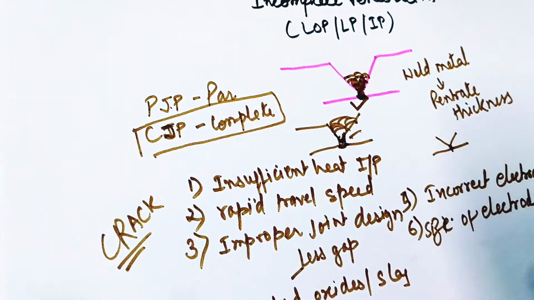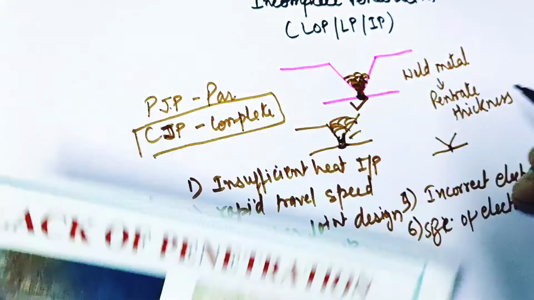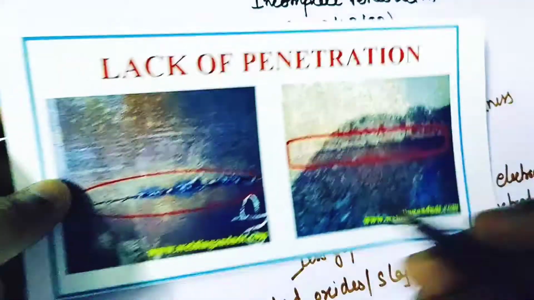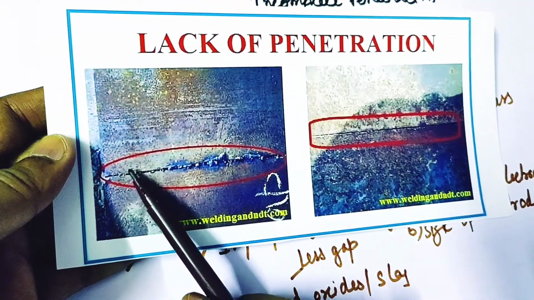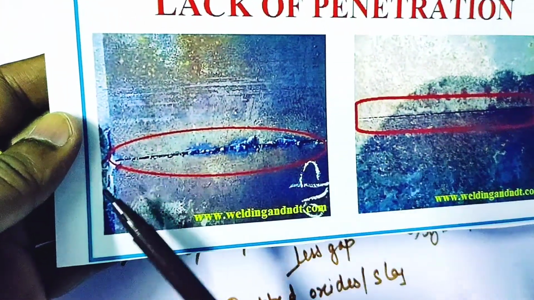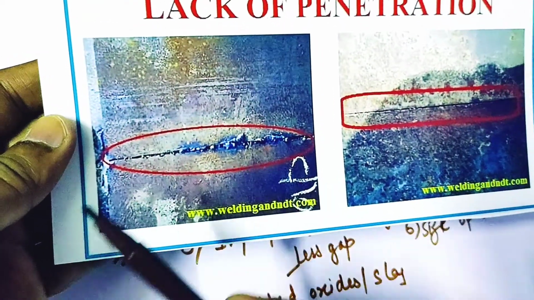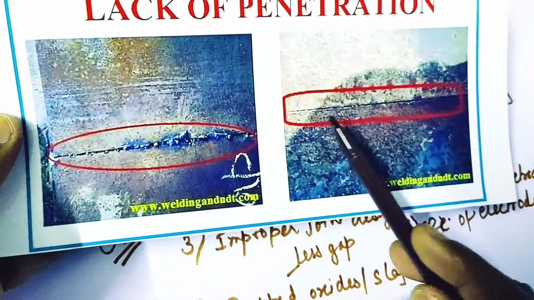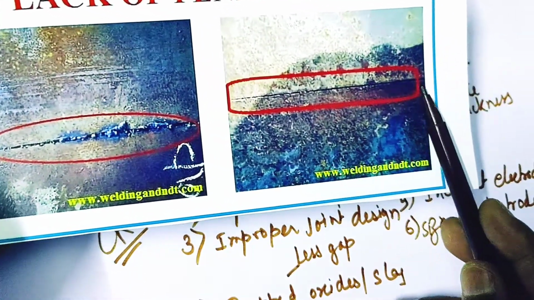Now I'll show you a photograph of lack of penetration. See, this is the back side of joint, this side. From the back side this photo has been taken. So here you can see there is no penetration, means the two edges or the two sides of the joints, you can see completely there is no penetration. Weld metal has not come out from this. And in this diagram also, here you can see no traces of weld metal this side. So this is lack of penetration.